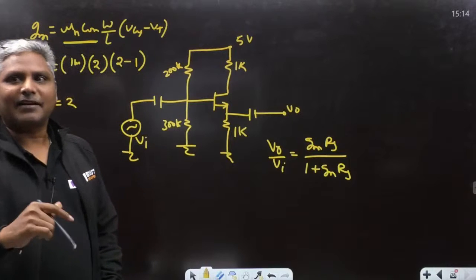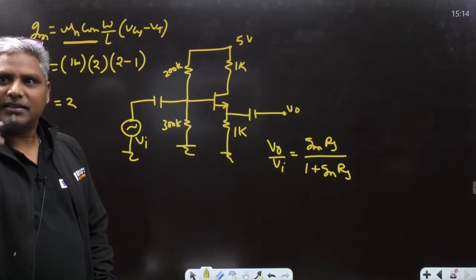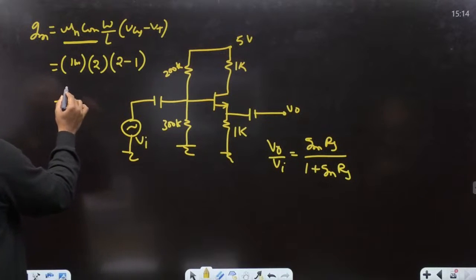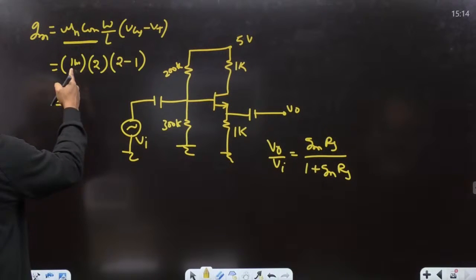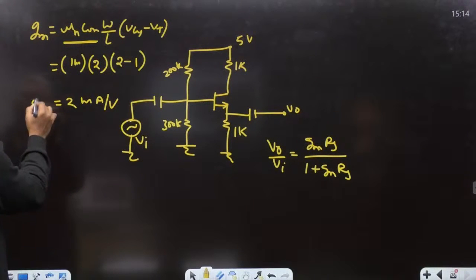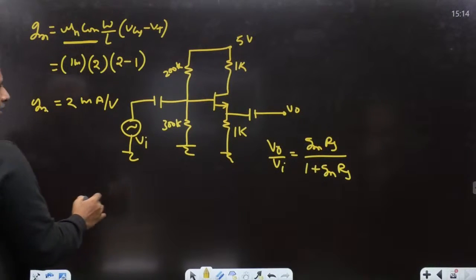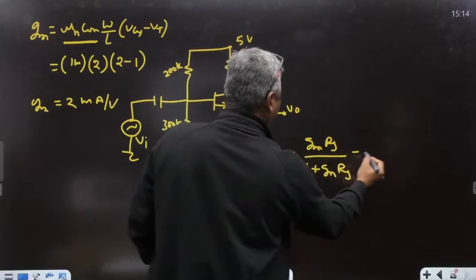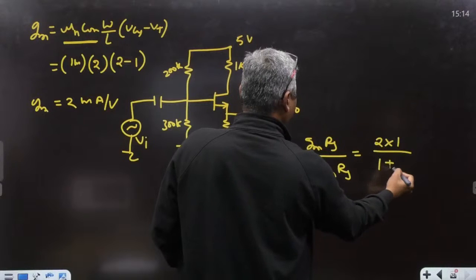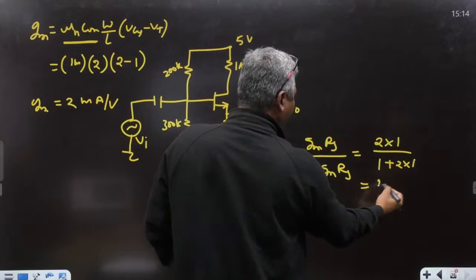So this is 1 into 2 milliampere per volt, GM, right? Then it should be 2 into 1 by 1 plus 2 into 1, that is 2 by 3, no?